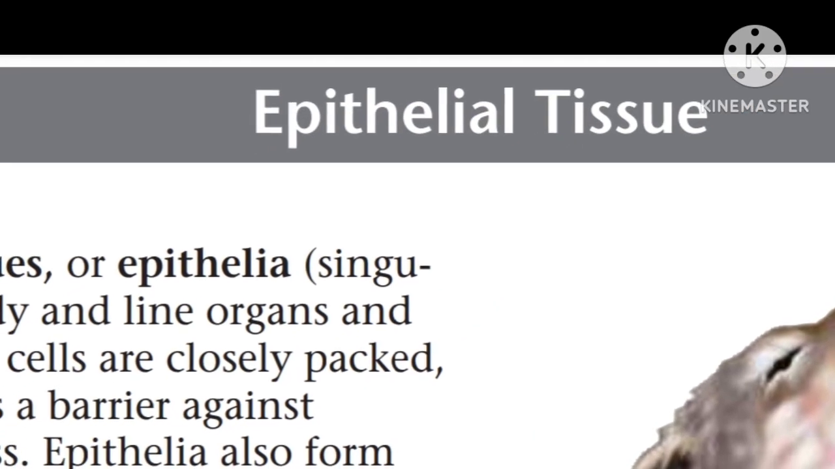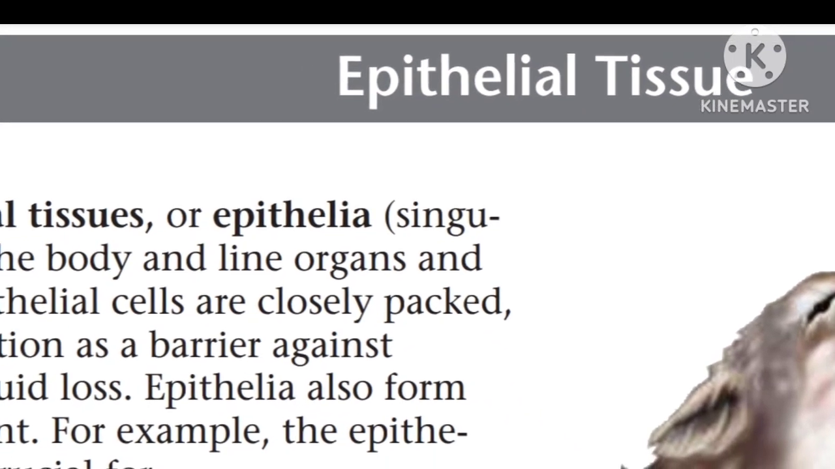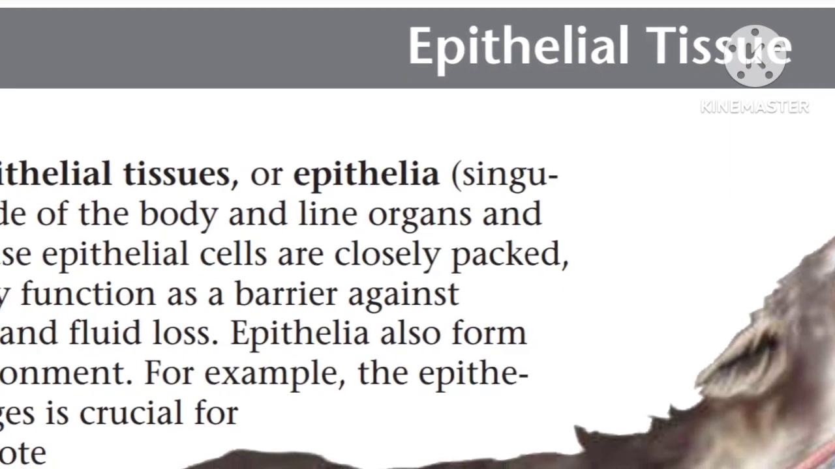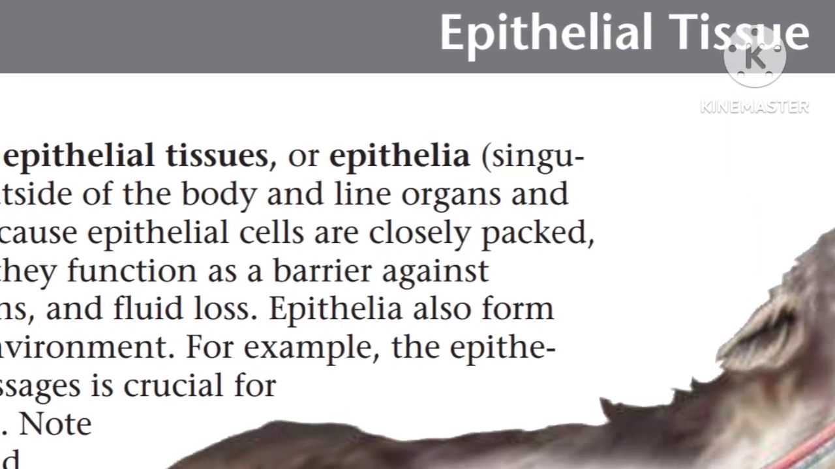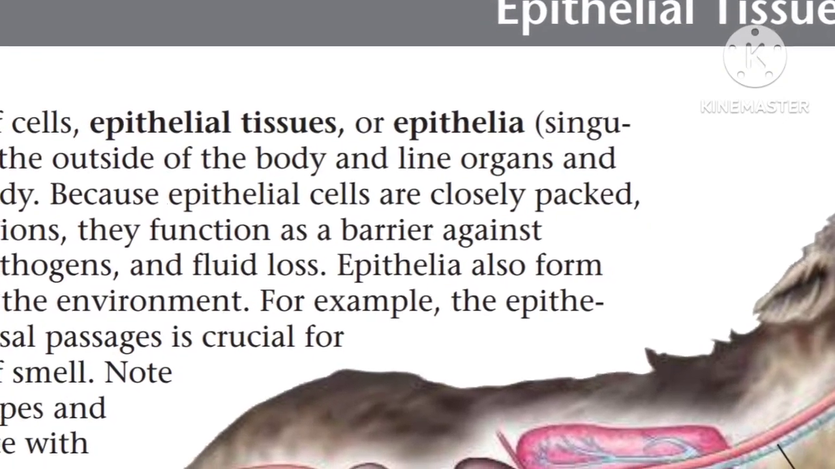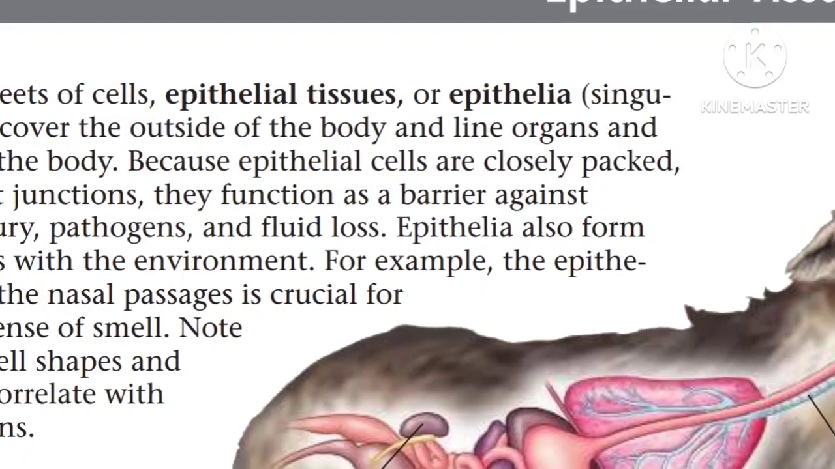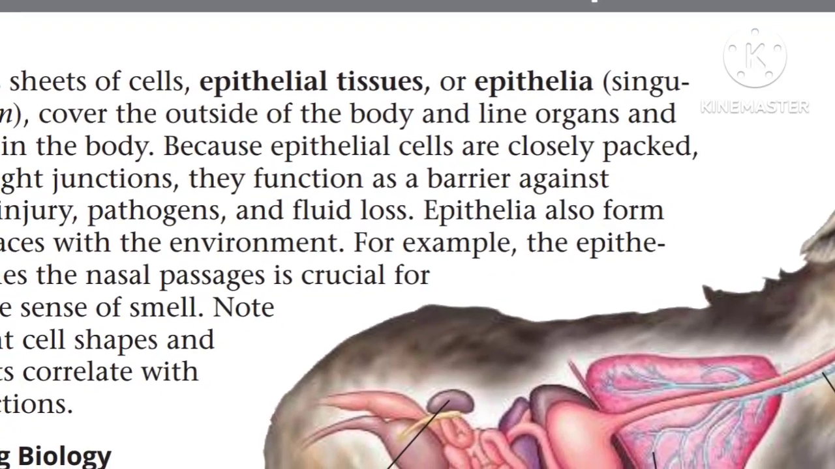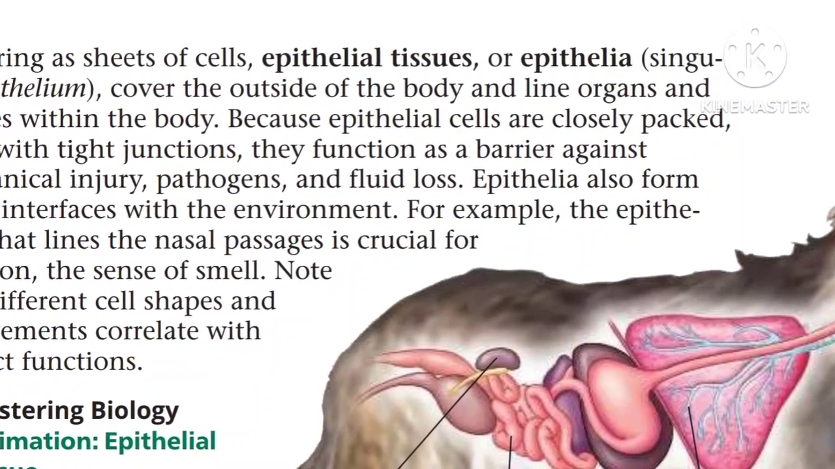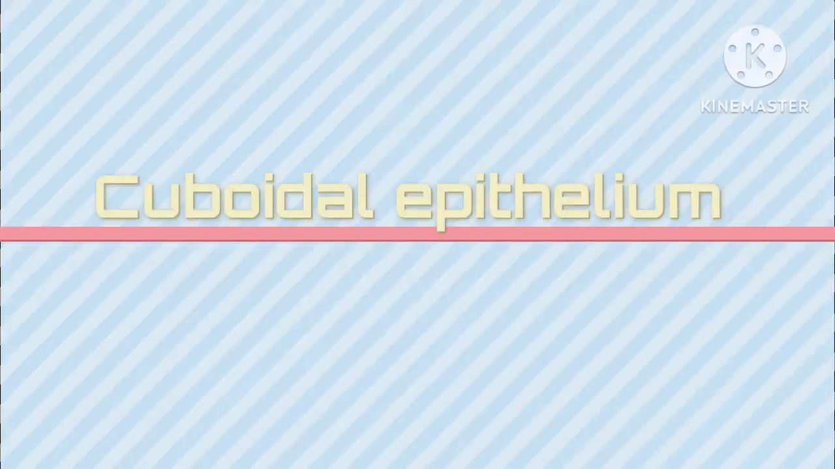The epithelial tissue, in singular, is called epithelium. These are tissues which cover the outside of the body and line organs, because the epithelial cells are closely packed. A very important function is acting as a barrier against injury, pathogens and fluid loss. The epithelia form integuments, and these tissues are present in the nasal passages, which is crucial for smell, and they have different shapes and arrangements.